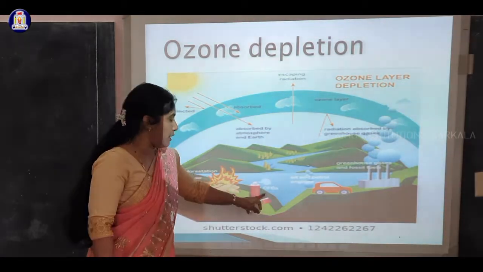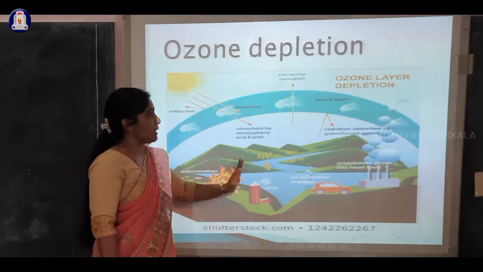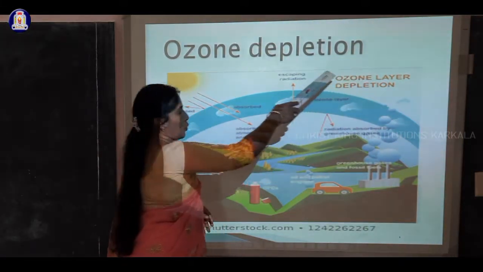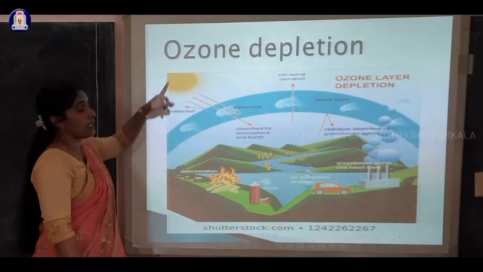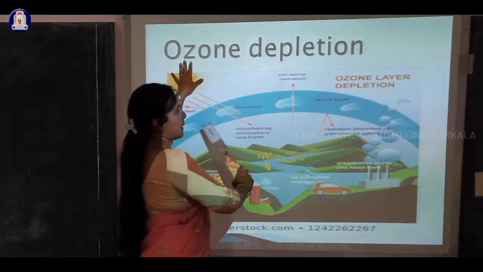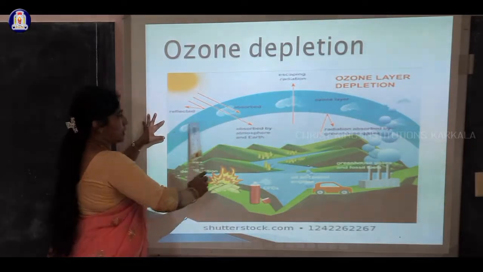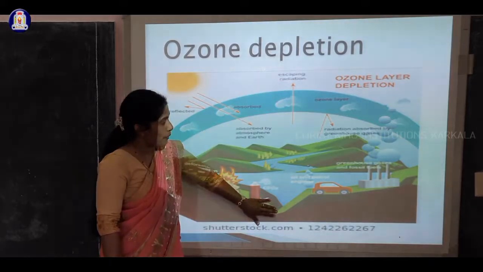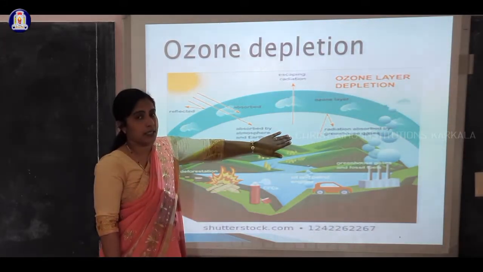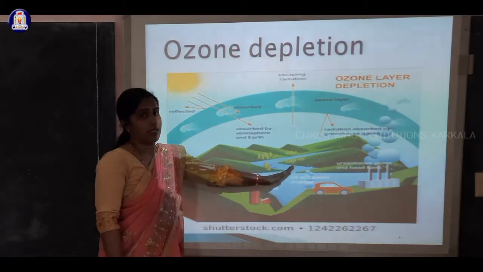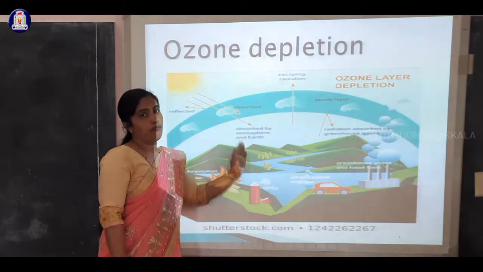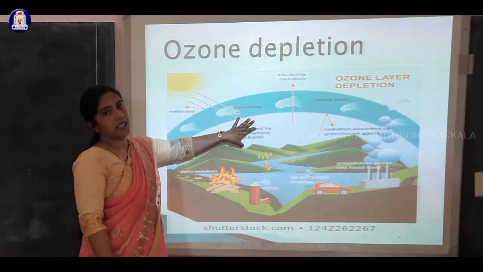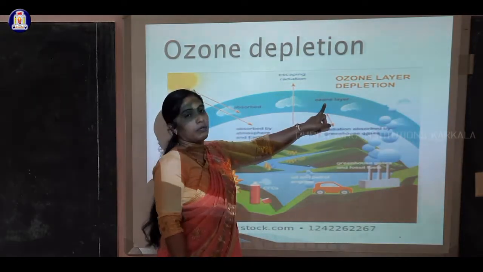Yesterday's class we studied chlorofluorocarbon already. This chlorine will affect the ozone, and that brings about ozone depletion. So this picture represents ozone depletion. Ozone depletion means the ozone layer which protects the earth's surface will be damaged by UV rays and also by the CFCs released from the earth's surface. When the UV rays break the CFCs, this chlorine will attack the ozone layer.